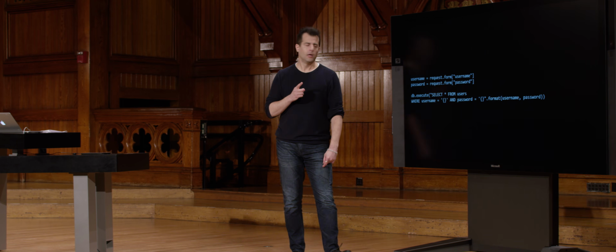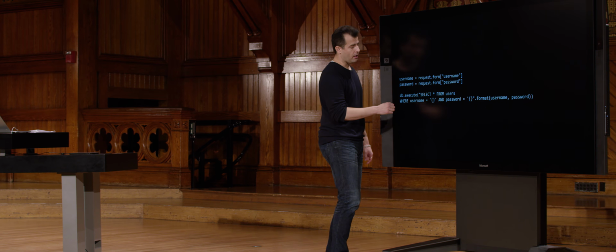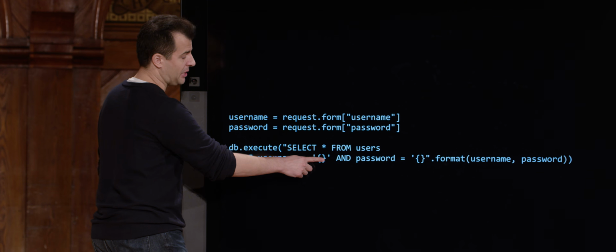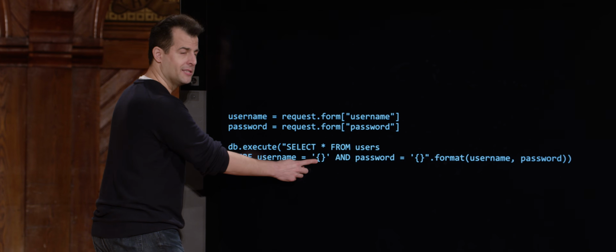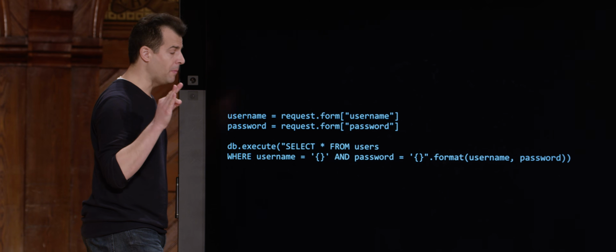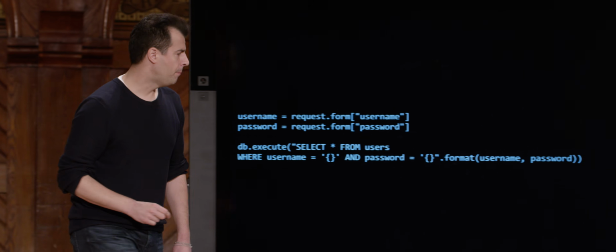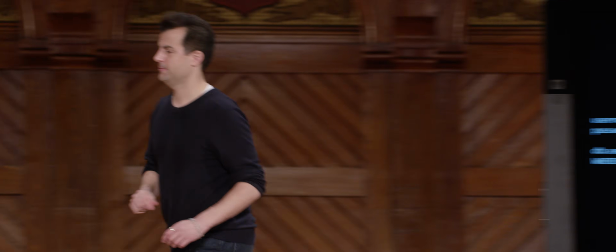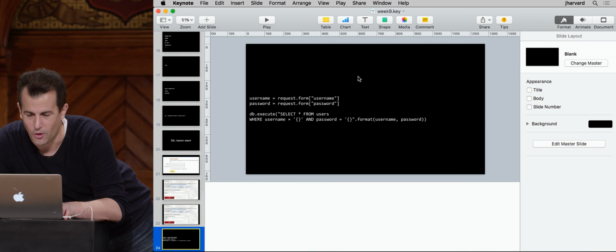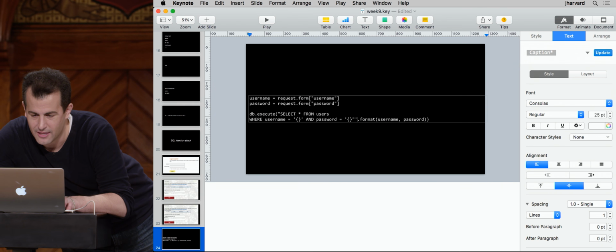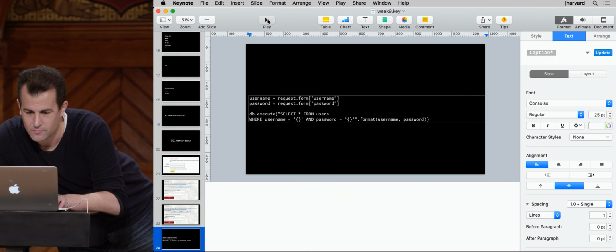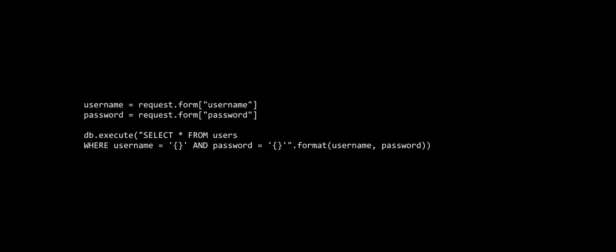But this worries me, because if the programmer at Harvard or Yale has literally given me these placeholders of quote unquote curly braces, whatever I typed in as my username and my password is literally going to go there and there. But what if the user types in that cryptic looking string? Well, then what ends up happening is this. And it's red because red is bad.